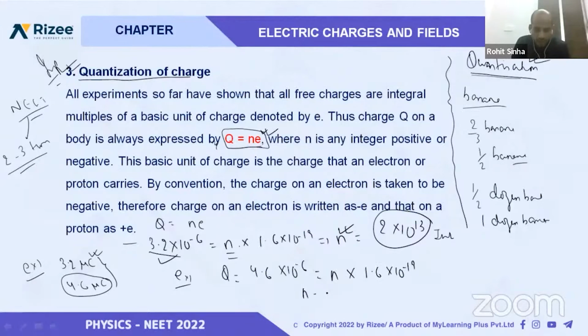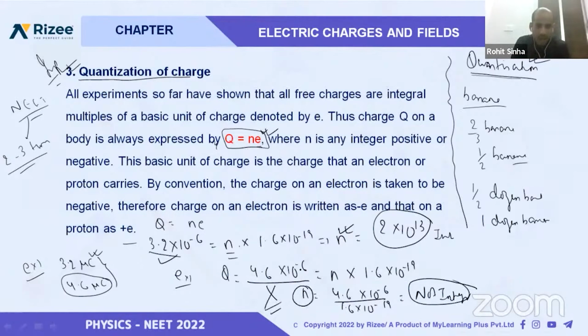We'll say that n is equal to 4.6 into 10 to the power minus 6 by 1.6 into 10 to the power minus 19. When we solve it, we will find that it is not an integer. Some decimal value will come. So we will say that this charge is not possible, because by definition n should always be an integer. This way we can find, and this question has been asked in your NEET previous year paper. I will show you further also later.